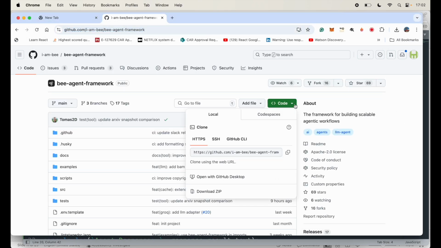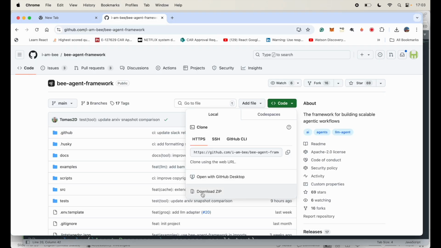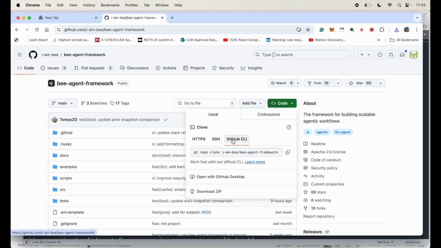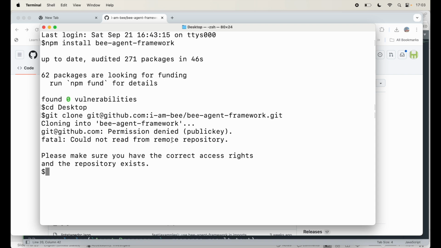You can also get that command from here. You'll probably see you can also download it directly. If you don't want to clone it, you can download this. If I click this, it will download the zip for me and I'll have it. Or you can, of course, as I mentioned, clone it from this particular repository location, which we did. So that's the first step.